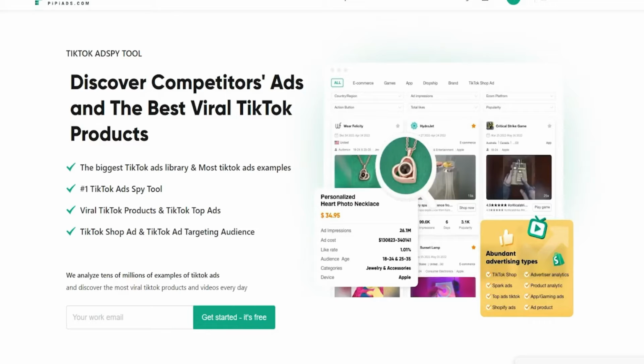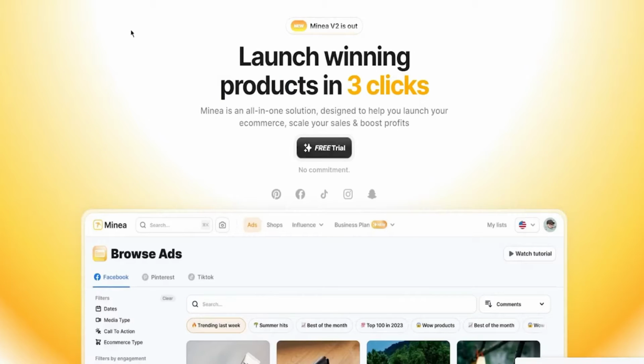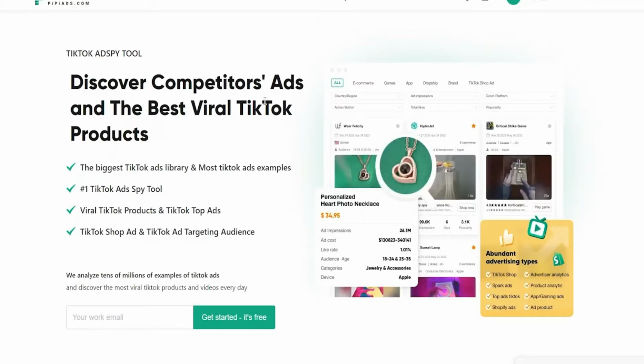So first in the list, we have Minea. Obviously, I'm going to discuss this first, and secondly, we're going to discuss Pipiads. And you're going to discover that Pipiads is majorly focused on TikTok. The majority of the products that you're going to get access to are going to be on TikTok. So basically, that's what Pipiads is mainly for. So if you don't want to do TikTok marketing, then obviously Pipiads is not for you.